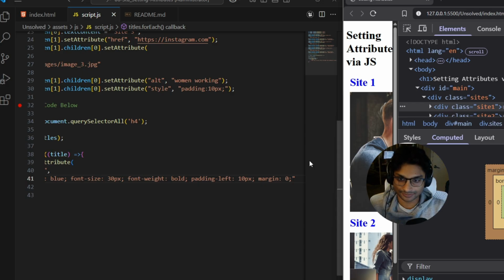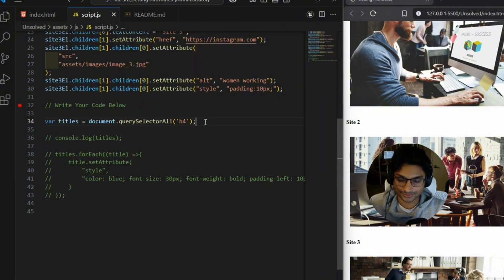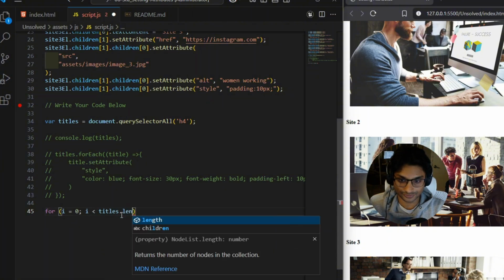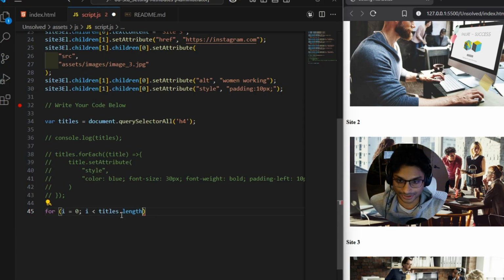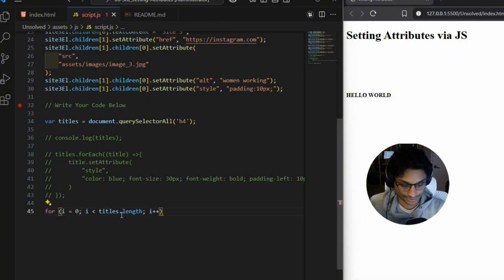We do the exact same step in the beginning, which is create a variable called titles, which holds all the H4s inside of the HTML document. And now what we're going to do is just create a for loop, and we're going to make I equal to 0 because we want to start at the 0th index. And if I is less than the titles dot length, so the length of the title object, then we want to iterate by doing I plus plus.